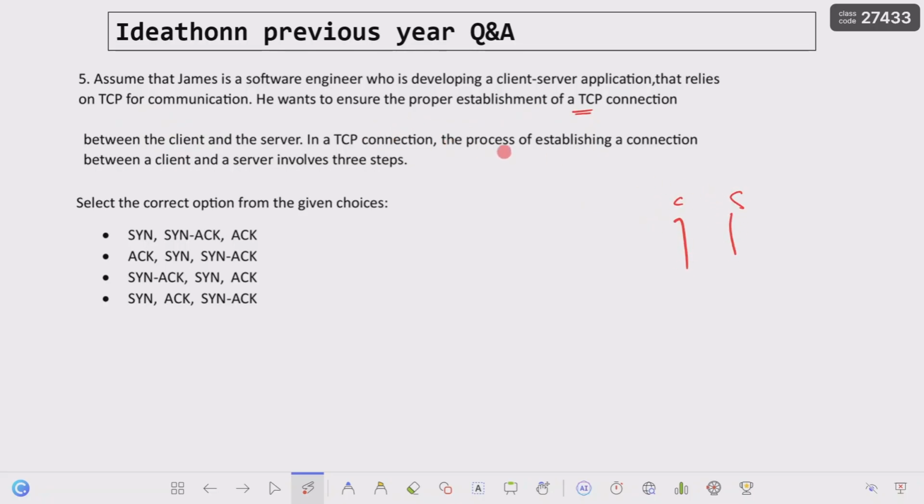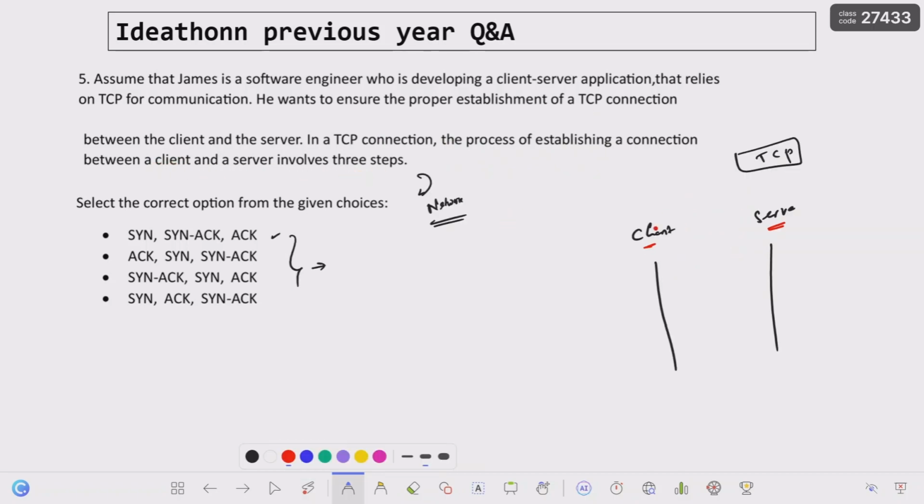In a TCP connection, the process of establishing a connection between a client and server involves three steps. First, the client will send the SYN packet to the server. Then the server will also send the SYN packet to the client, along with the acknowledgement for the corresponding SYN. The server has to tell that it has received the information correctly, so it sends the acknowledgement.